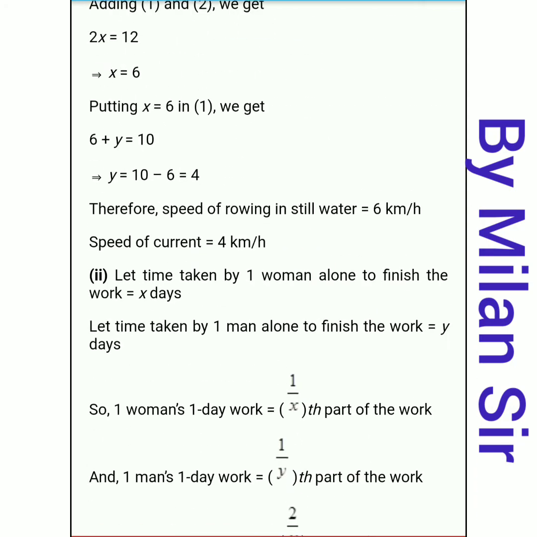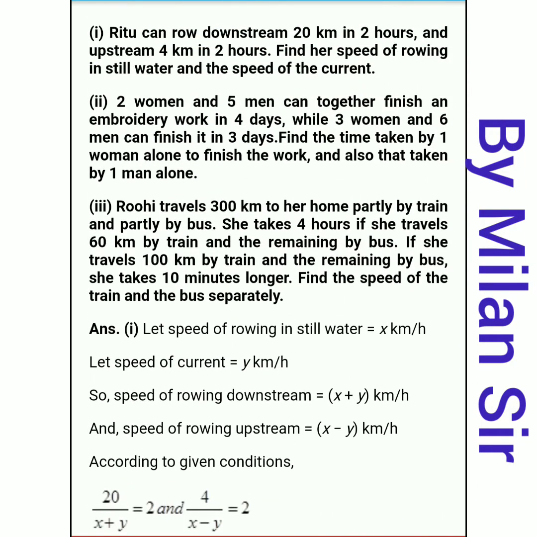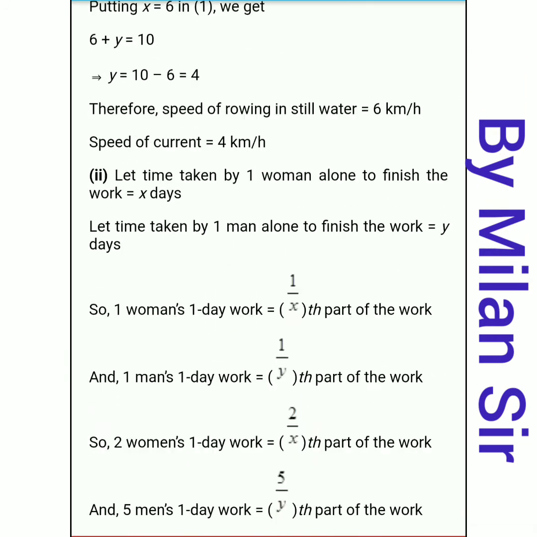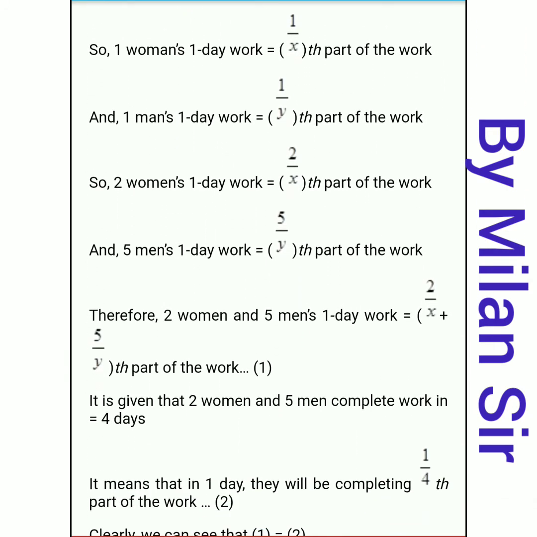After that, here: 2 women and 5 men can together finish an embroidery work in 4 days. So, 2 women, 5 men, total days 4. First of all, find out 2 women's one day work.